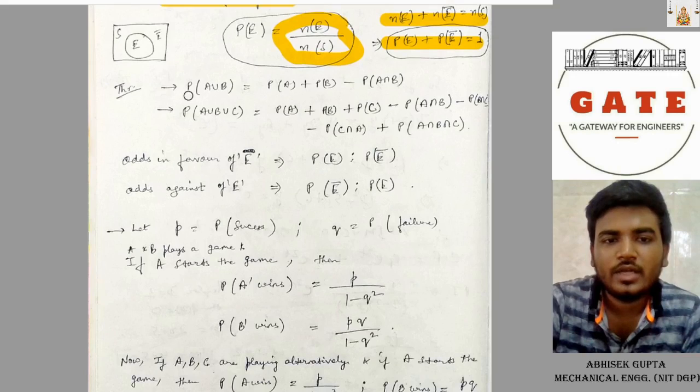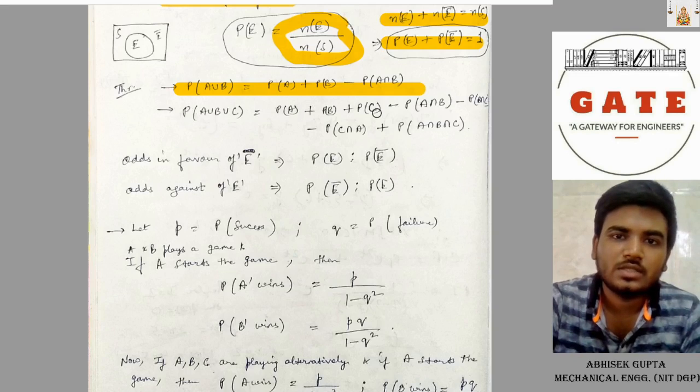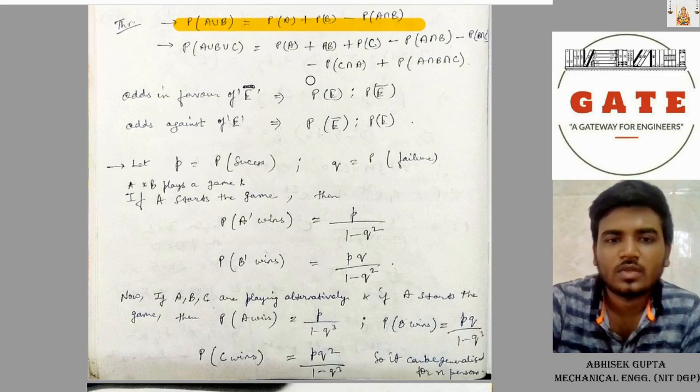Now probability of A union B is probability of A plus probability of B minus probability of A intersection B. P of A union B union C equals P(A) plus P(B) plus P(C) minus P(A intersection B) minus P(B intersection C) minus P(C intersection A) plus P(A intersection B intersection C).